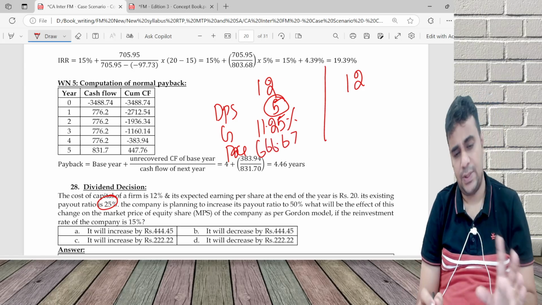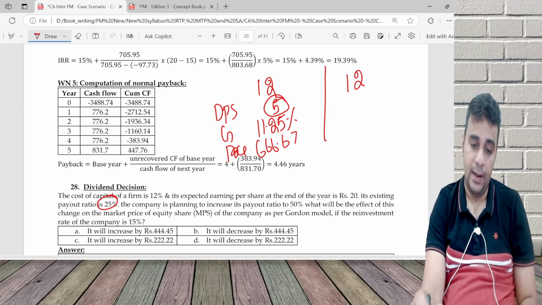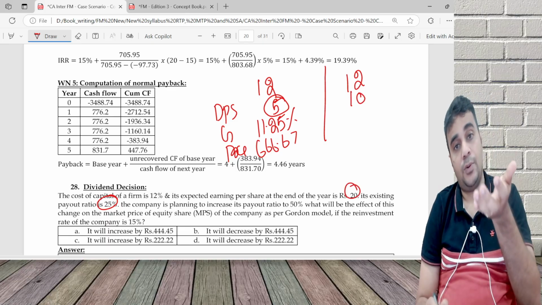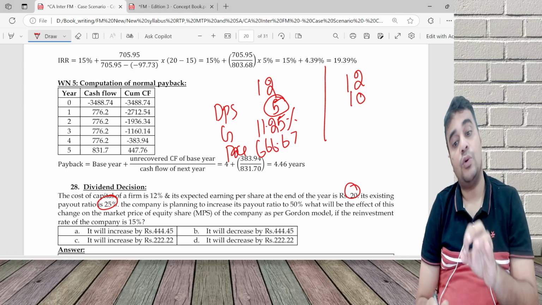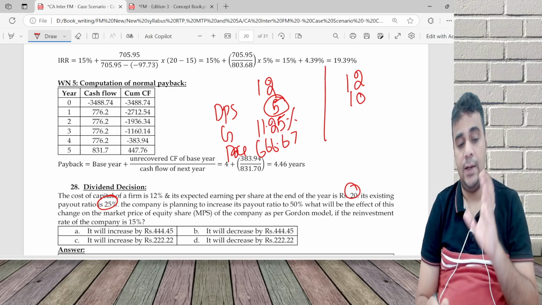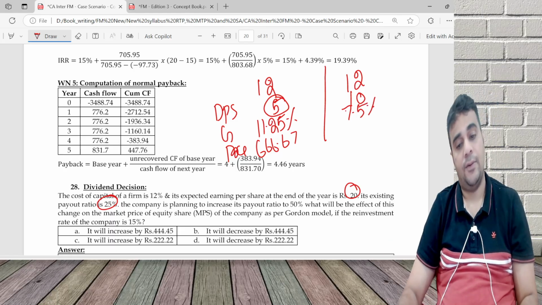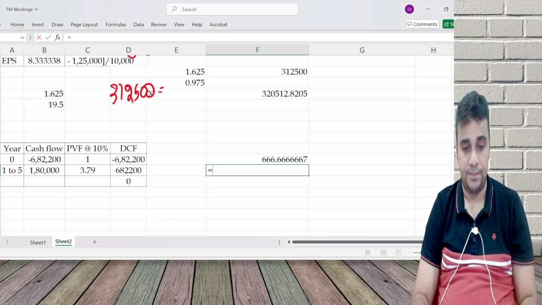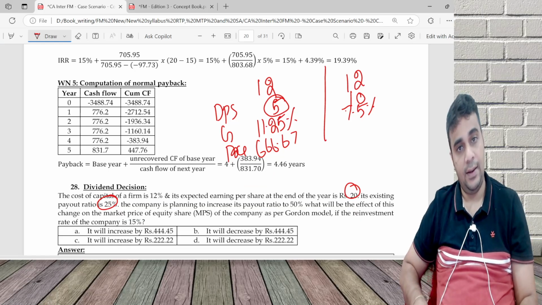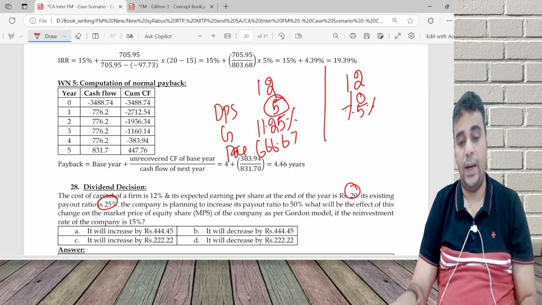Good question. Now they are saying I'm going to increase the payout to 50%. So I'll now pay 20 into 50%, 10 rupees. But if you increase payout, retention goes down, growth will go down. Growth will now be 50% retention into 15, 7.5, and now my price is D1 10 divided by K minus G 4.5%, 222.